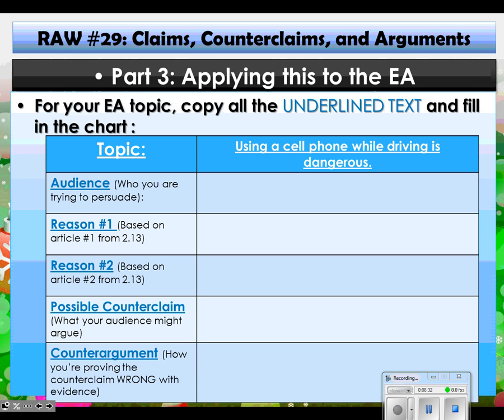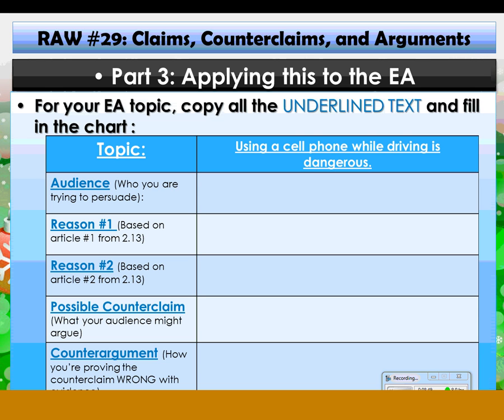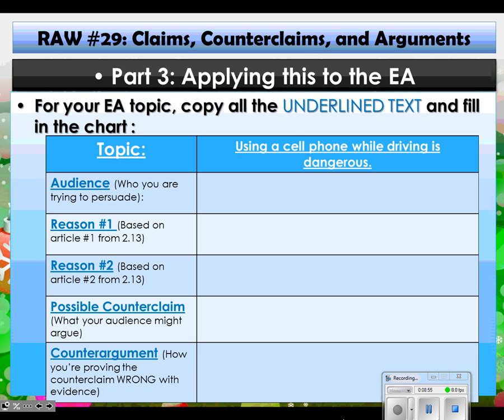So what we have to do is develop 5 items. 1, we have to say who our audience is going to be for this topic. Who are we going to persuade for cell phones, driving, being a danger? Second and third, you're going to pull 2 reasons, 2 pieces of evidence from the articles we read yesterday, and you're going to apply that evidence to prove our topic using a cell phone while driving is dangerous.